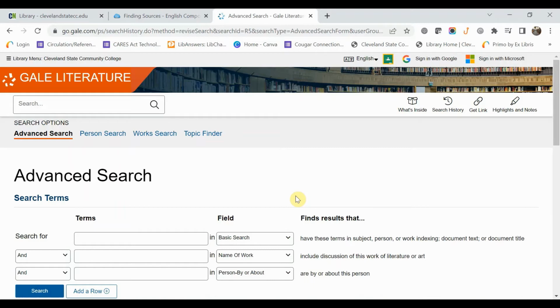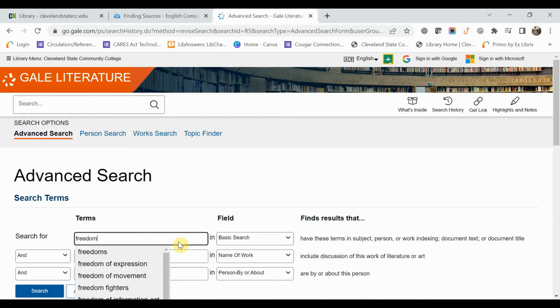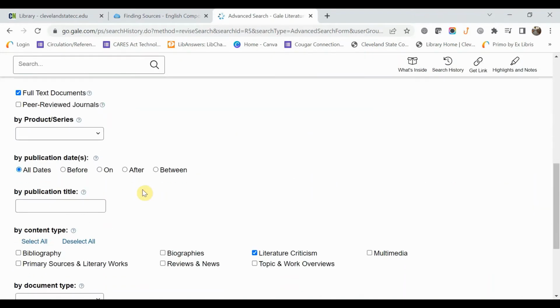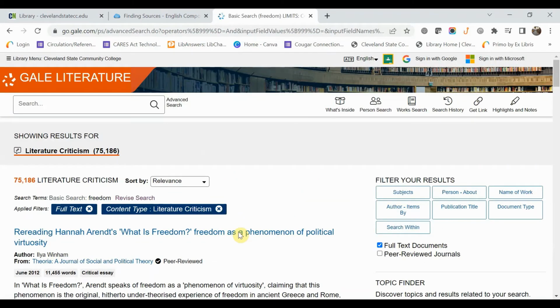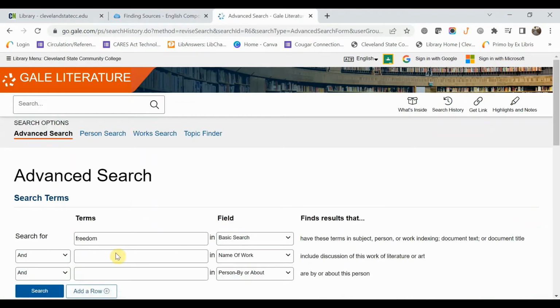So say we were going to go out and we were going to look at freedom as a theme, and we just put it in and we have our basic search and we say literary criticism and we hit search. That gives us 75,000 results. Obviously that is way too many, and it's going to be way too hard to find the thing that we are particularly looking for in this assignment. So what you can do is you can either go back to your revised search, get back to this, and think about the other aspects of freedom that may apply in your research question.